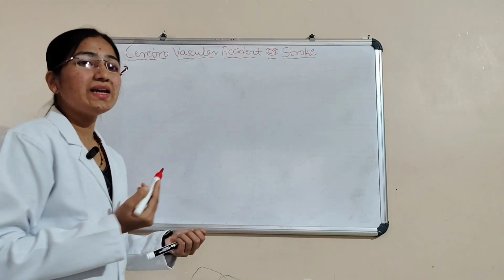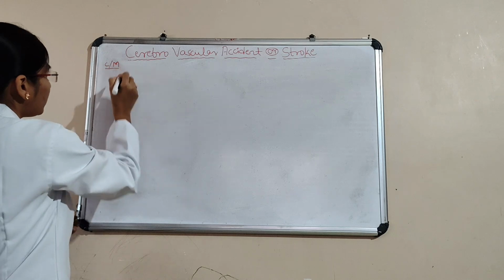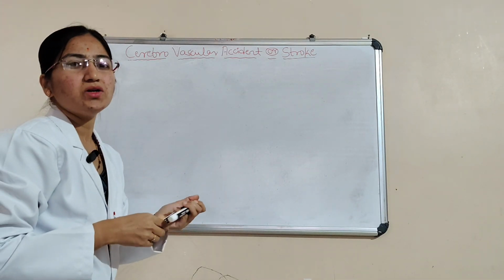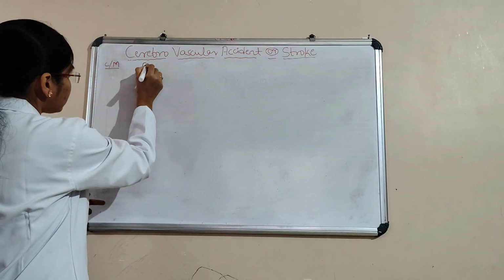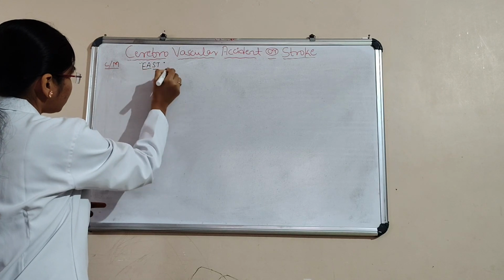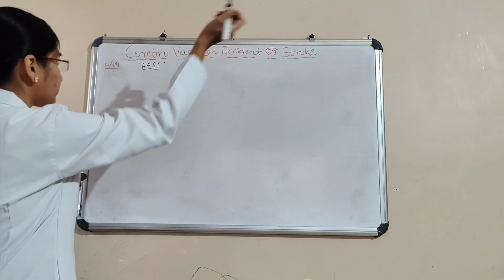Next, we'll see the clinical manifestations of cerebrovascular accident. Here we can remember them by a formula, and these clinical manifestations are very important.